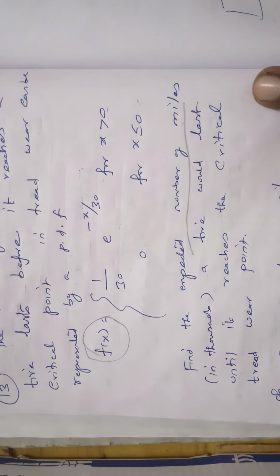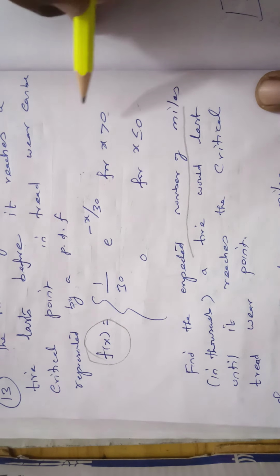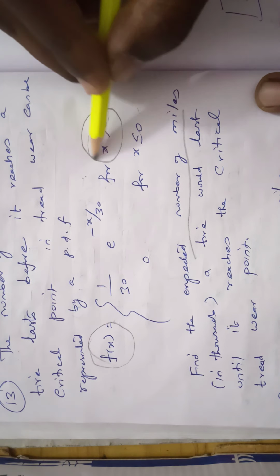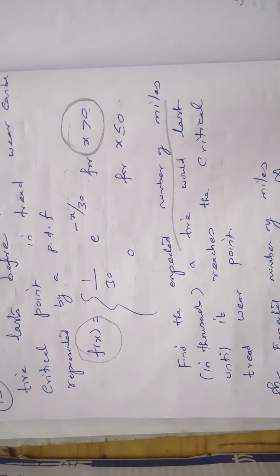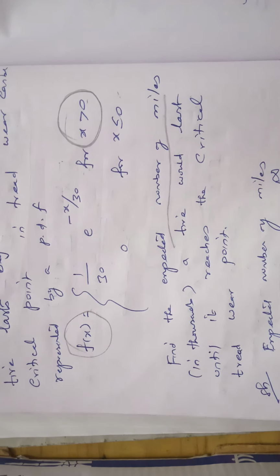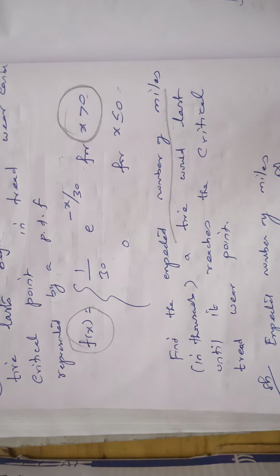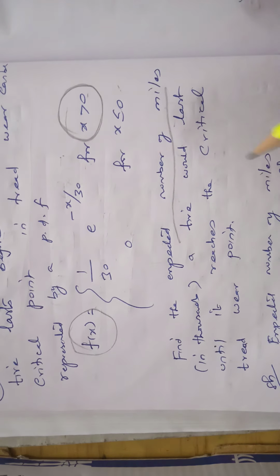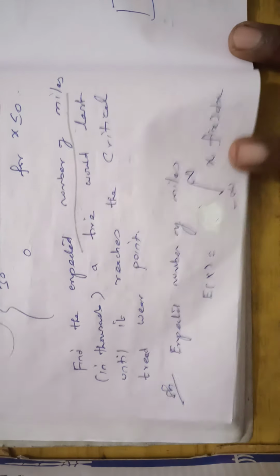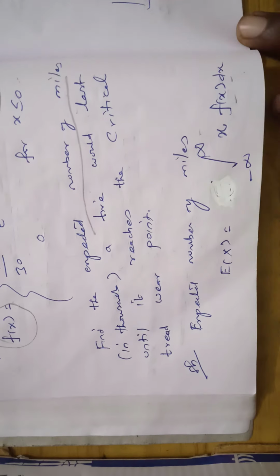So the given function is 1 by 30 e power minus x by 30. This one is very important: the limit is x greater than 0. We have to compute the expected number of miles, so we only need to calculate E of x. The E of x formula for the continuous case is minus infinity to plus infinity x into f of x dx.